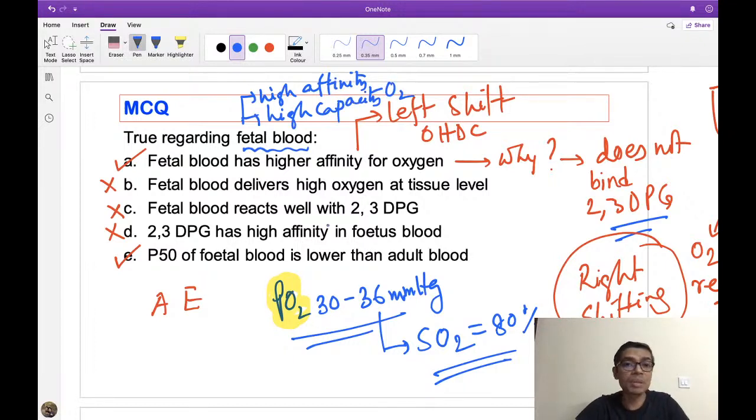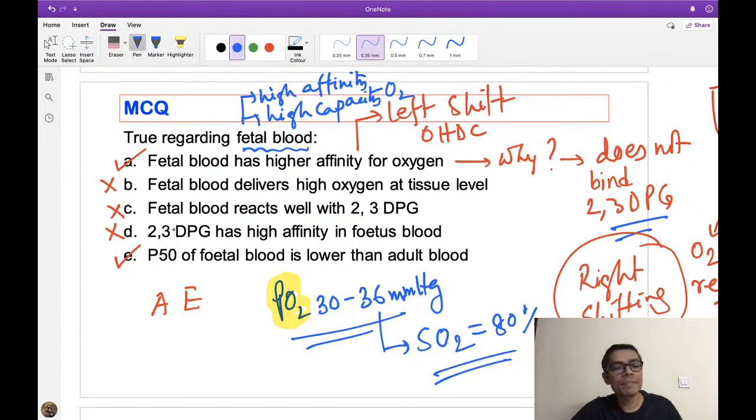for oxygen. What do you mean by high capacity? High capacity means the total amount of oxygen that is carried by fetal blood. It is carrying a huge amount of oxygen compared to our adult blood. Why? Because the total amount of hemoglobin is more, plus saturation is also not very low, it is around 80%. Because of these two things, the oxygen capacity is high in case of fetal hemoglobin, and affinity is very high because it binds less 2,3-DPG, right?